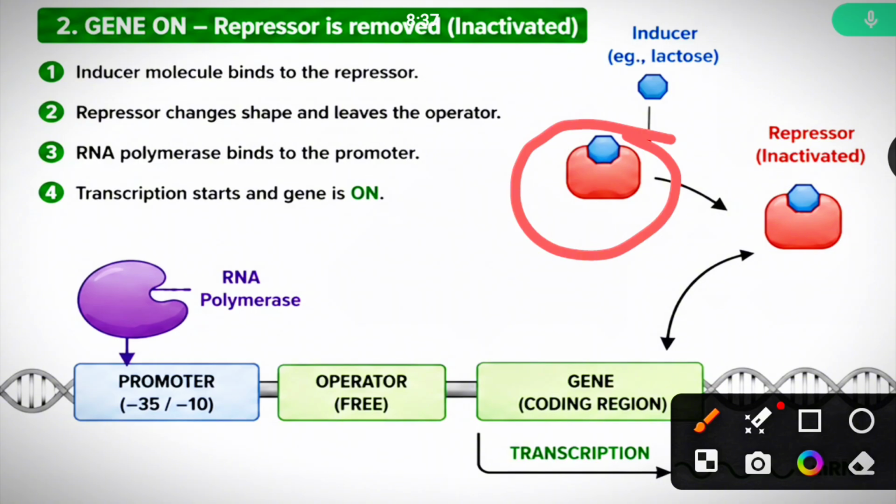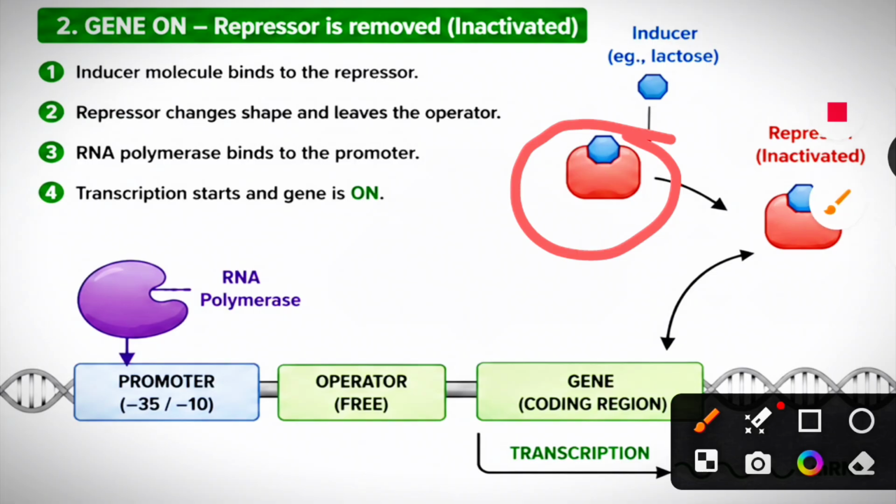Okay, students. The Lac Operon is an example of an inducible operon because the structural genes are normally inactive. They are activated when the inducer molecule, either lactose or allolactose, is present. When it is induced, then only it will be expressed. That's why it is an example of an inducible operon.